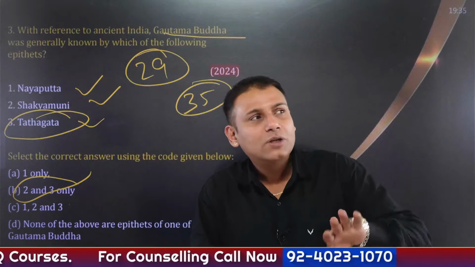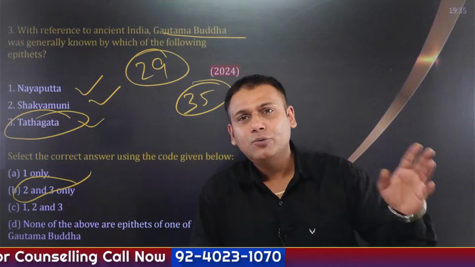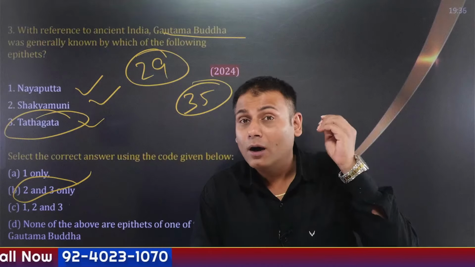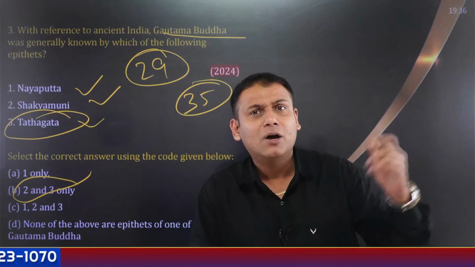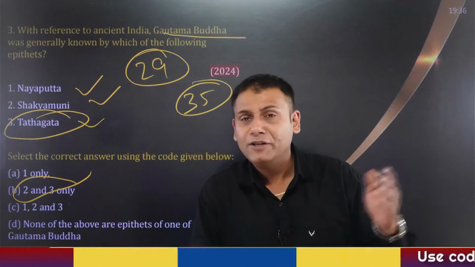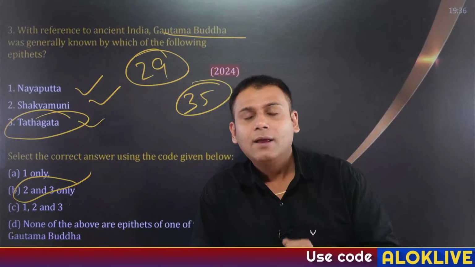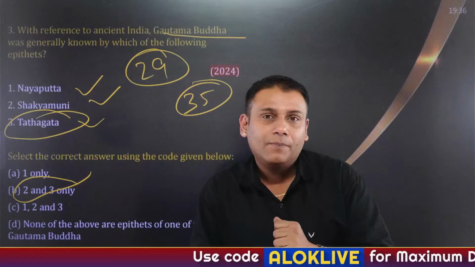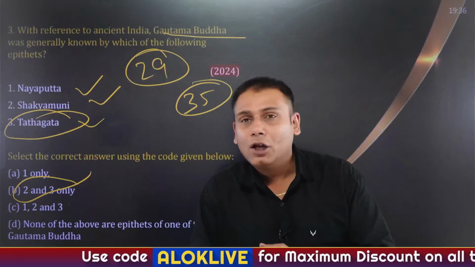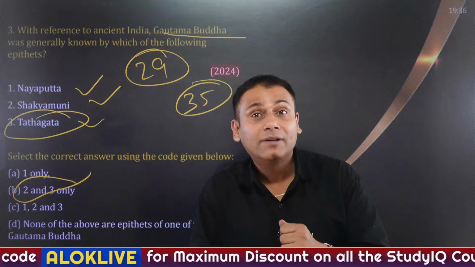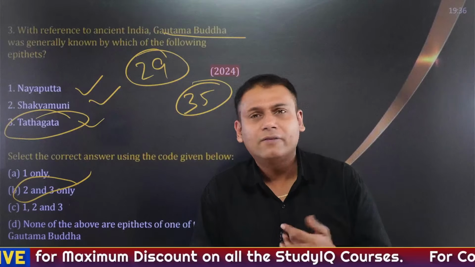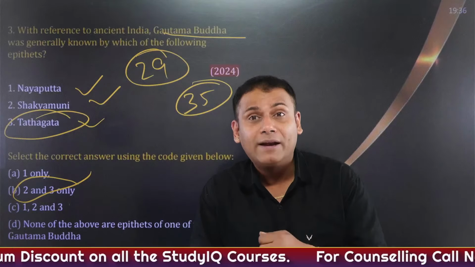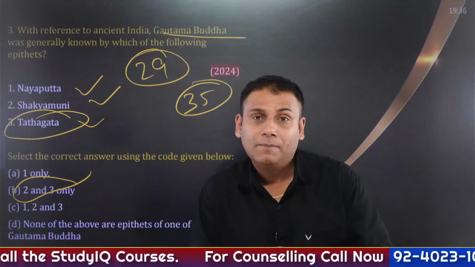There was a person who was weeping outside his hut. Buddha heard about this and asked Anand, who is crying outside? Who is weeping outside? Please call him in. He was being called in, and he asked that person, why are you crying? Now, this person said that, I have heard that you are going to relinquish your body. He says, yes. So, who will show us the path of light? Who will show us the path of truth?